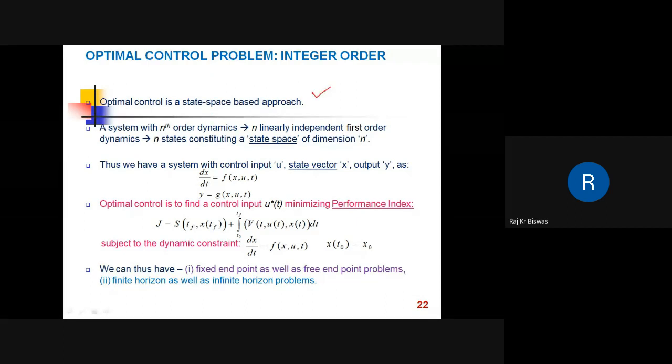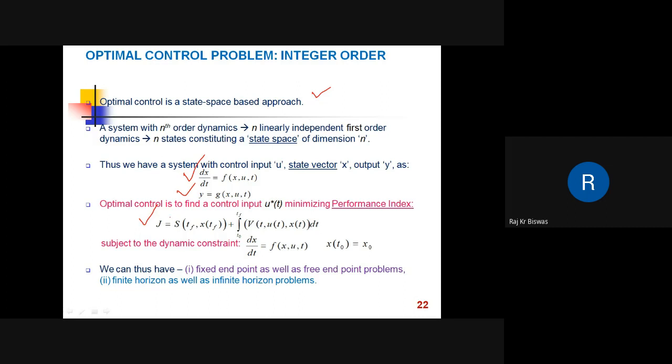An nth order differential equation is converted to n linearly independent first order dynamics, with n states constituting a state space of dimension n. This is how constrained dynamic optimal control is defined. This is the state dynamics, dx/dt = f(x,u,t). This is the output equation, and the performance index or objective function to be extremized is J, equal to this.